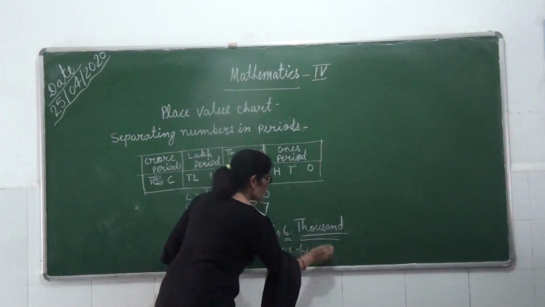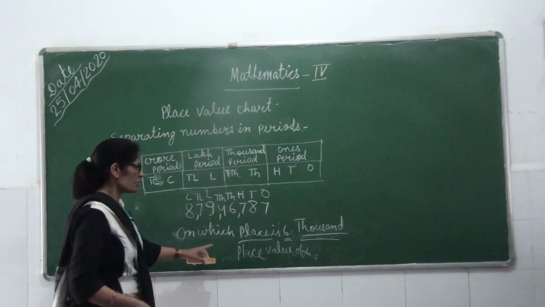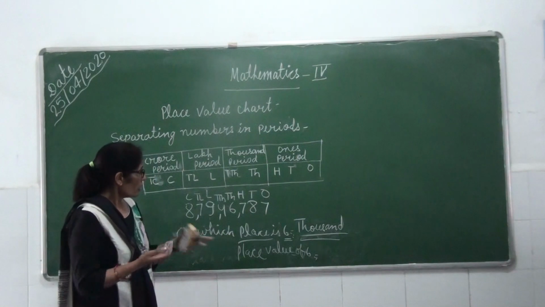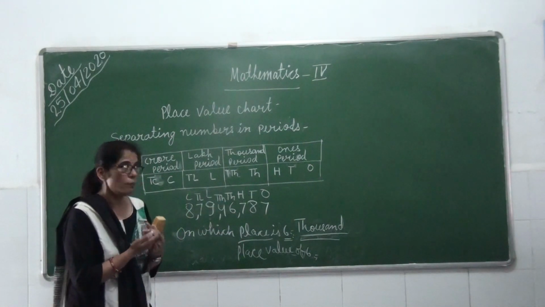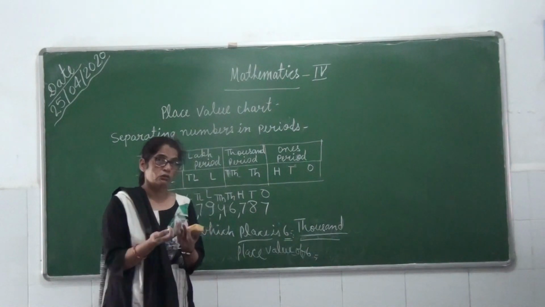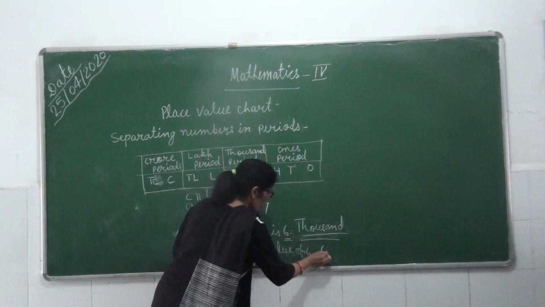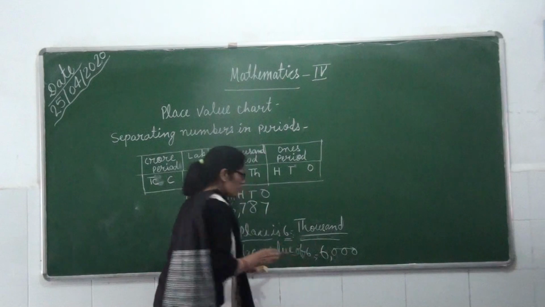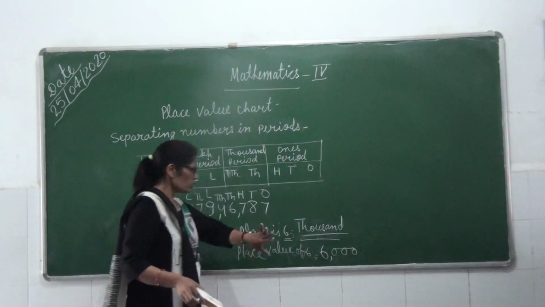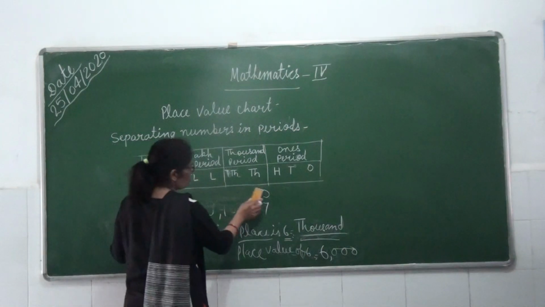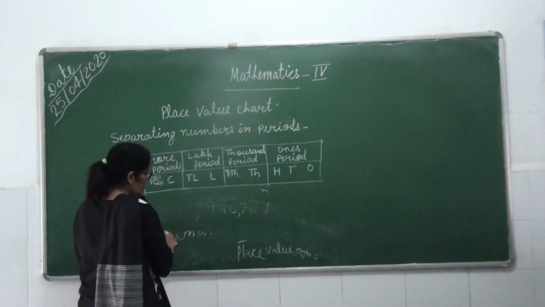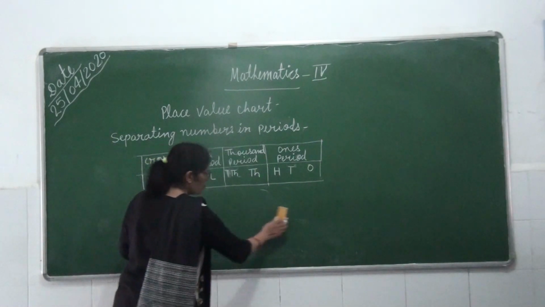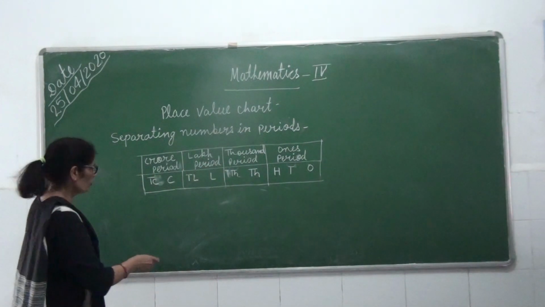Now in the same number, first I asked you the place of 6. 6 is on the thousand place, and for the place value, now 6 is on the thousand place, but how many numbers are there in 6000? You have to write first 6 and after that how many zeros? 1, 2, 3. So you put 000 here; the place value of 6 is 6000. I hope you understood it properly. Please practice at home. I am giving some exercises to solve.